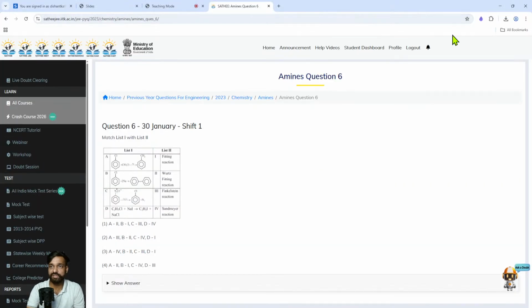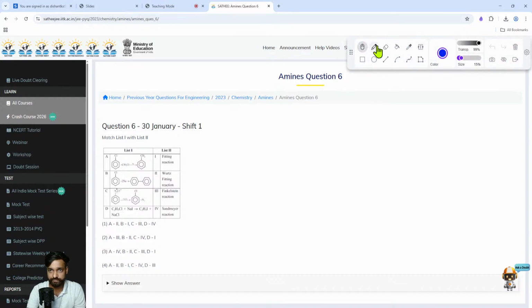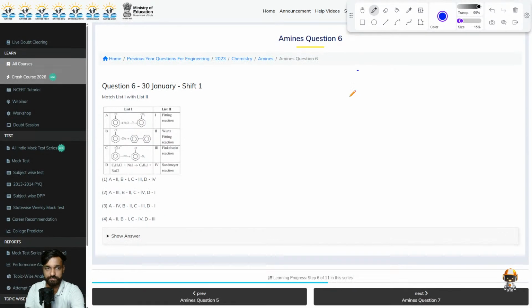So this is a match the following type. So I'm writing it for you in a clear manner since it is very small. First option is saying that if we treat our chlorobenzene with CH3Cl in the presence of Na, then what it will result in?